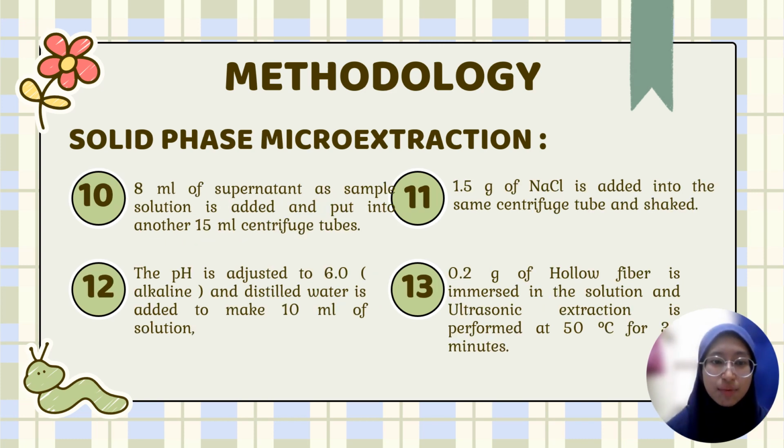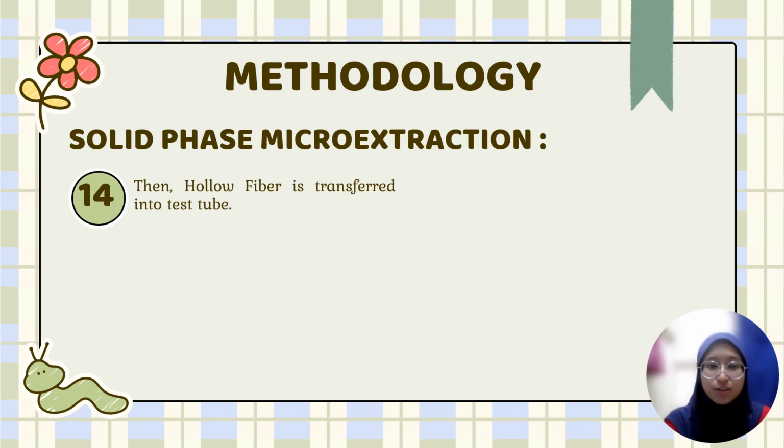After that, 8 ml of supernatant sample solution is added and put into another 50 ml centrifuge tube. 1.5 gram of NaCl is added into the same centrifuge tube and shaken. The pH is adjusted to a value of 6 and distilled water is added to make 10 ml of solution, since we want to make the solution basic. 0.2 gram of hollow fiber is immersed in the solution and ultrasonic extraction is performed at 50 degrees Celsius for 35 minutes. Then the hollow fiber is transferred into a test tube.